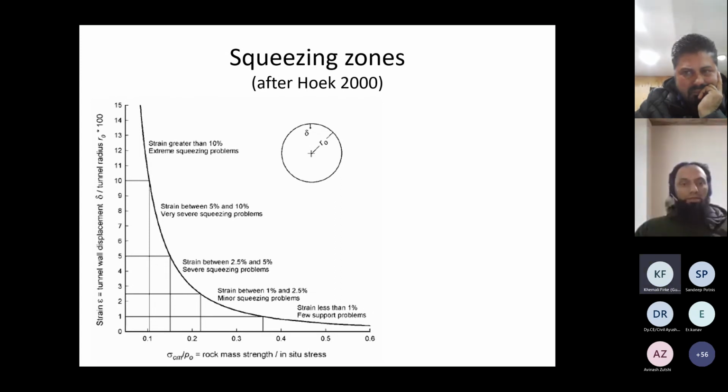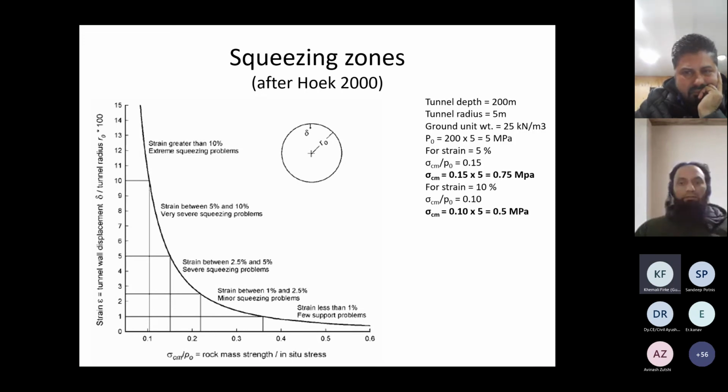So this is the squeezing, and strain is calculated with respect to the tunnel radius. So this is how the squeezing is classified. And for a simple calculation, let us assume a tunnel at 200-meter depth with a radius of 5 meter. And so we have an in situ stress of overburden 5 MPa.